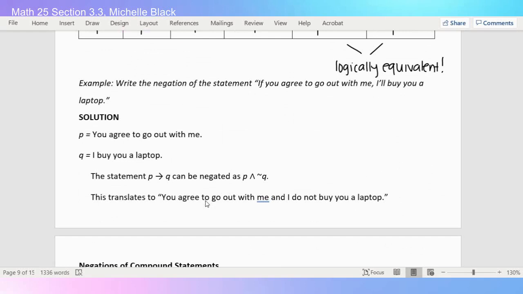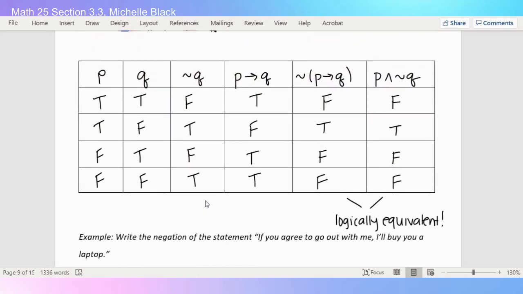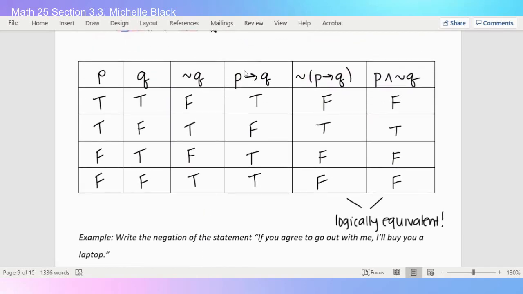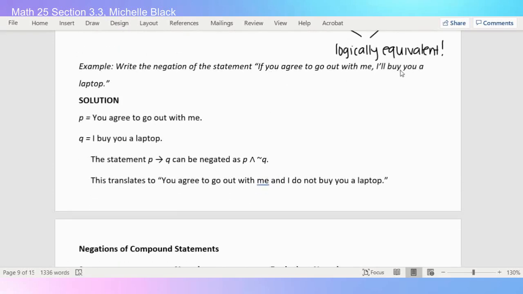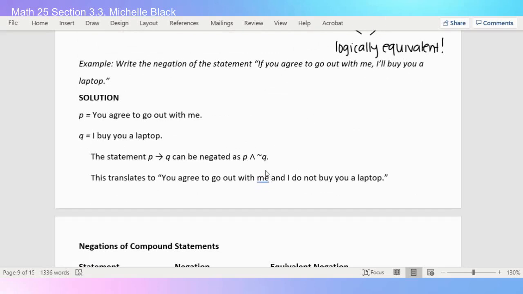So the statement if P then Q can be negated as P and not Q, right? So you go back up to your truth table, we saw that if I take the negation of if P then Q, I get the exact same equivalency as P and not Q. So I'm going to negate this statement using the fact that it's the same as P and not Q. Well, P is you agree to go out with me, and not Q is I do not buy you a laptop.